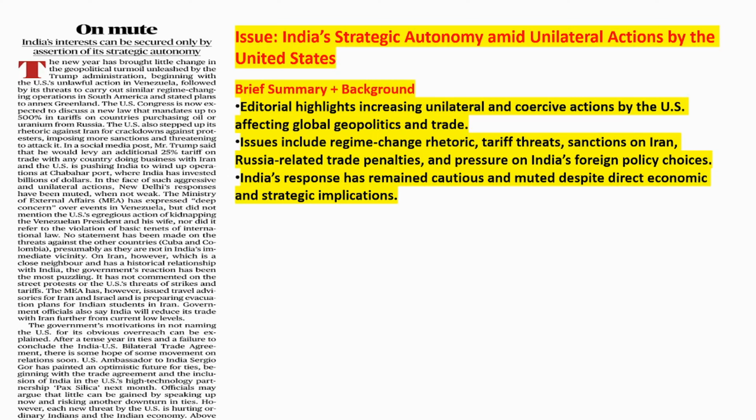So the President of Venezuela was kidnapped, India did not say anything. Trump is threatening Iran, India is not saying anything. Trump wants Greenland, India is not saying anything. So this article is saying it is not a good thing, because India loses its credibility. India wants to be a superpower. A superpower needs to be courageous and speak the truth.